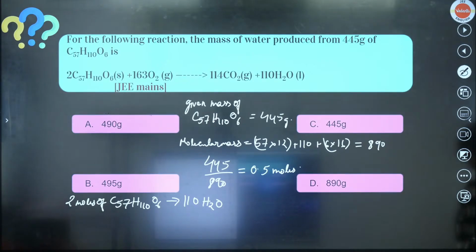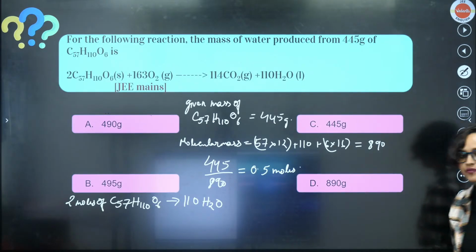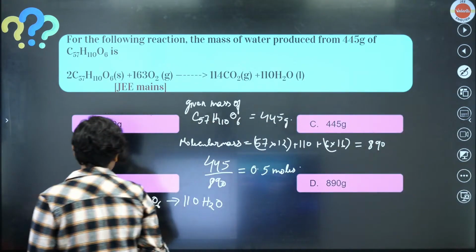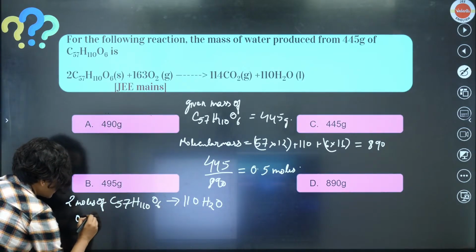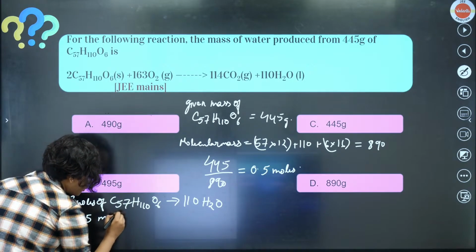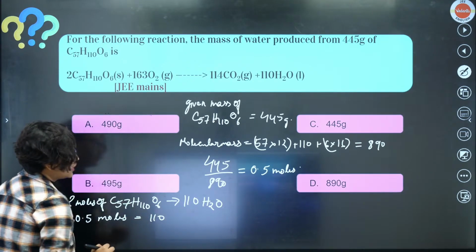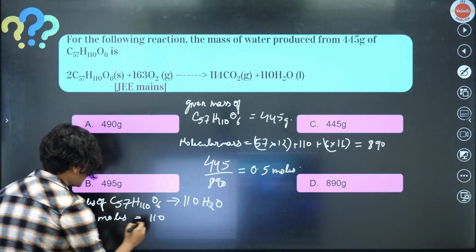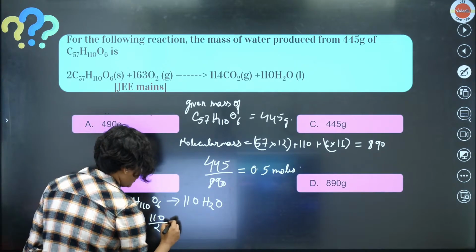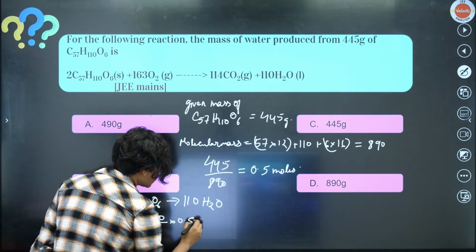So now what we have to find is how much 0.5 moles will produce. So it will be 110 divided by 2 into 0.5.